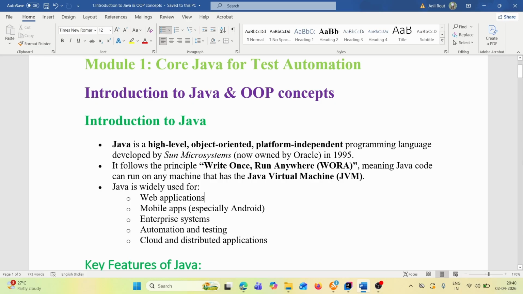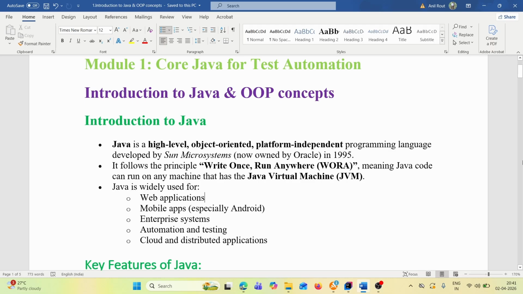So let's say introduction to Java. Basically, Java is a high-level, object-oriented, platform-independent programming language developed by Sun Microsystems, now owned by Oracle, in 1995.